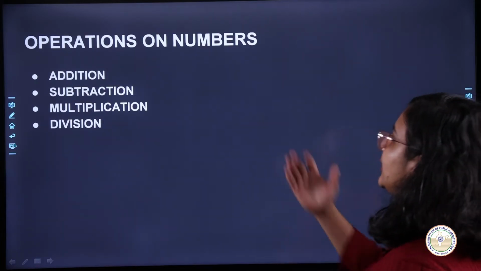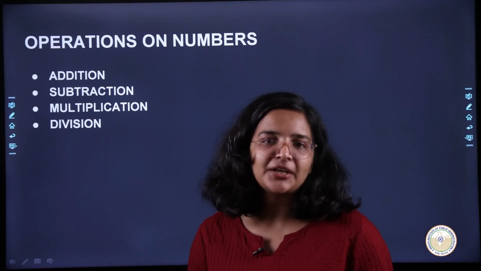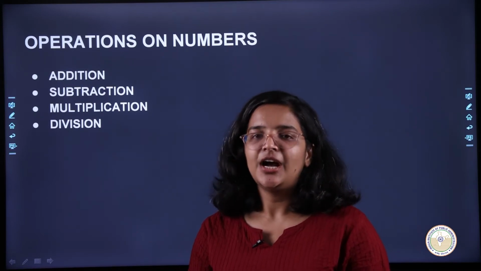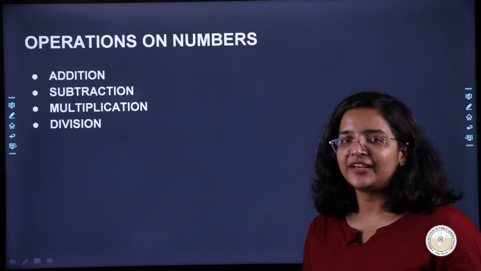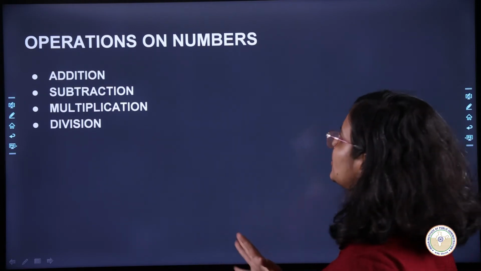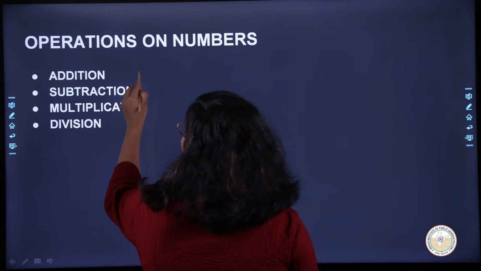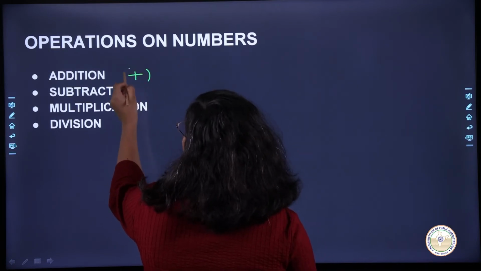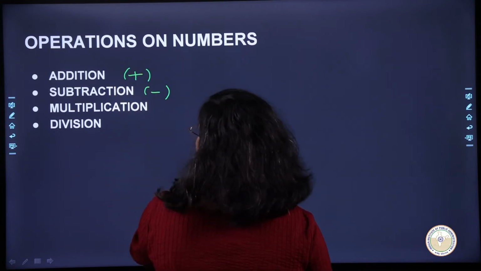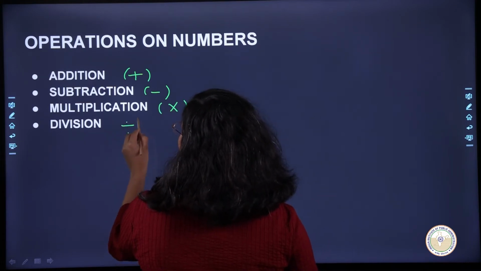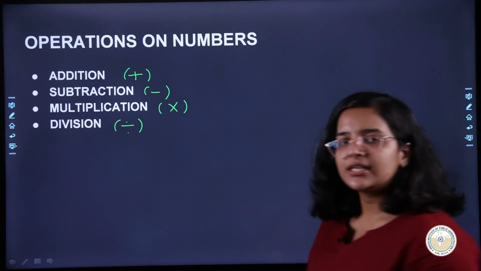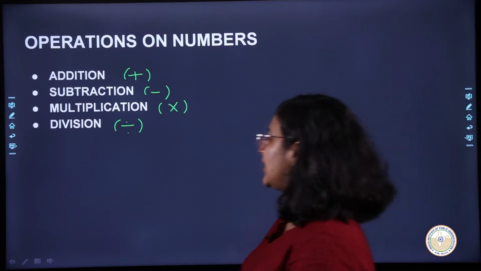So the operations include addition, subtraction, multiplication and division. I know all of you must know what all of these operations are, but just for the sake of completion, let's talk about them a bit. Addition is represented by this symbol, subtraction by this symbol, multiplication by this symbol, and division by this symbol. So what are addition, subtraction, multiplication and division?